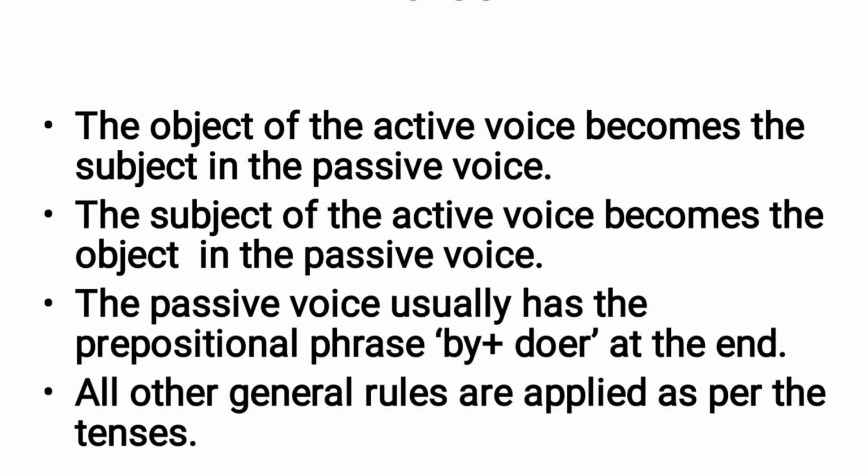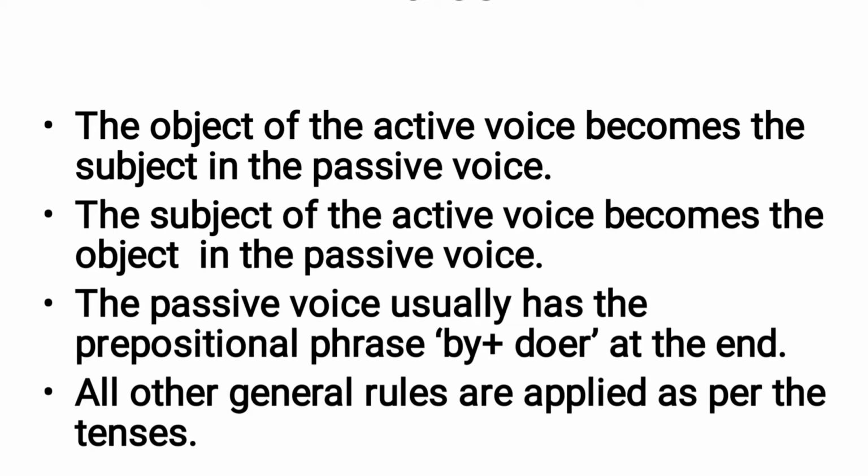The gate is the object and it is in the active voice. But if we change it into passive voice, the gate becomes the subject. So the gate becomes the subject and it was opened by the peon, and the peon, which was the subject, becomes the object in the next sentence. It is a sentence that expresses the same meaning, but the receiver of the action is different.